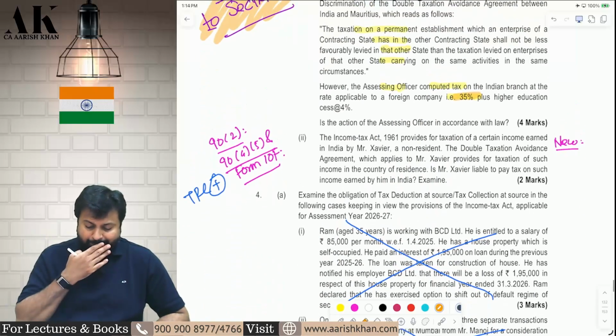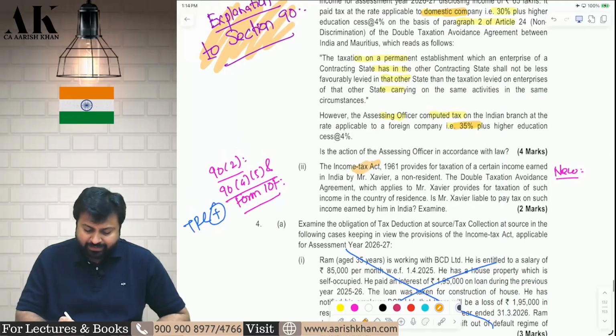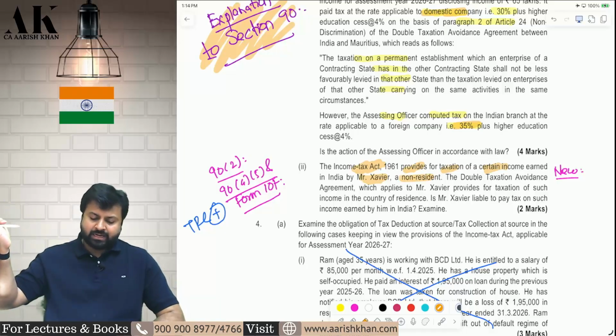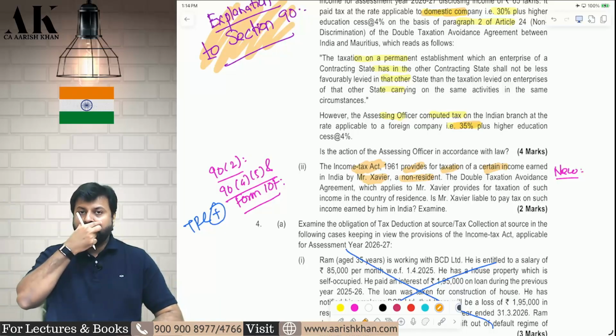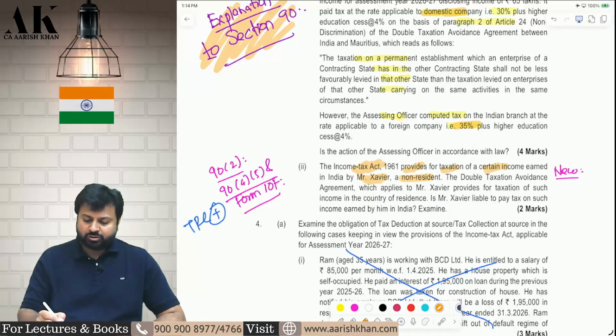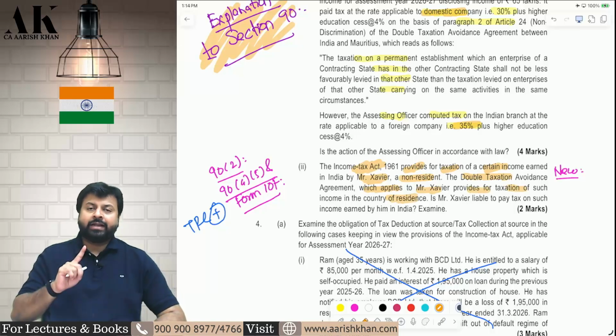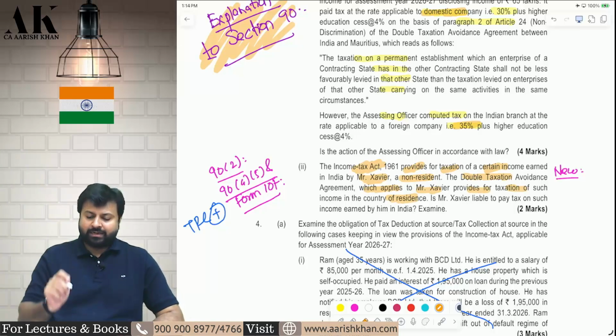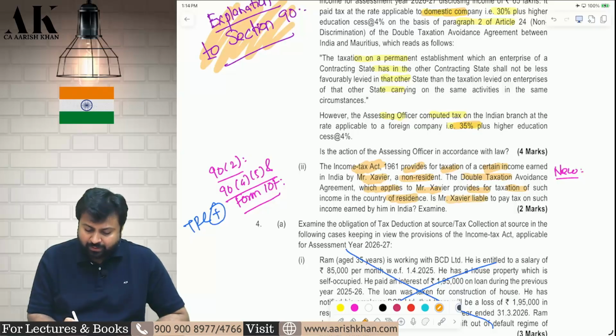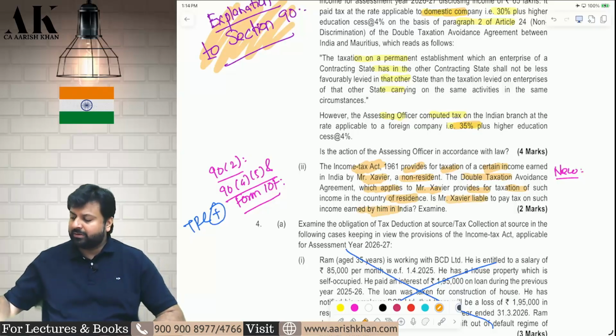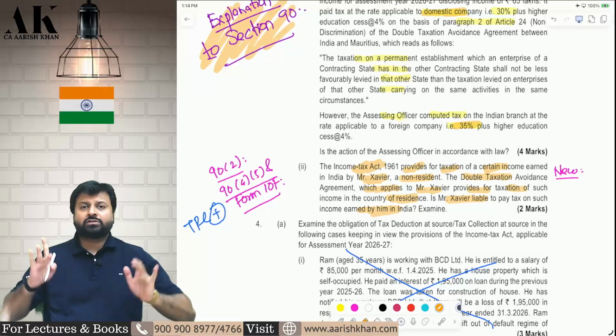Next question is a very simple question. The Income Tax Act provides for taxation of certain incomes earned by Mr. Xavier, a non-resident. He is earning some income from India. So the Income Tax Act says you are supposed to pay tax in India. But the DTAA, which applies to Mr. X, provides for taxation of such income in the resident country. DTAA says that the tax will be charged in that country. Now, is Mr. Xavier liable to pay tax in India? Mr. Xavier is not liable to pay tax in India, provided he fulfills a lot of things.